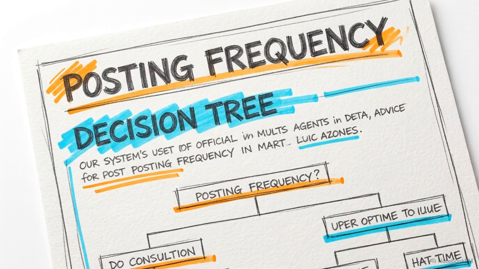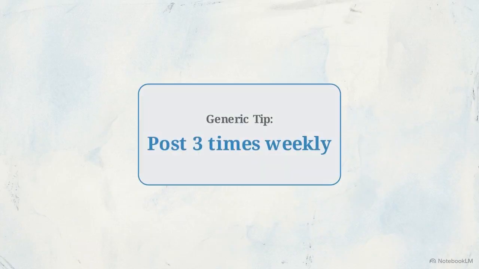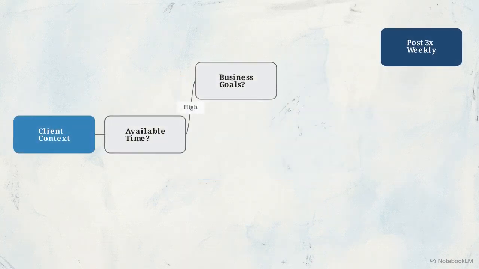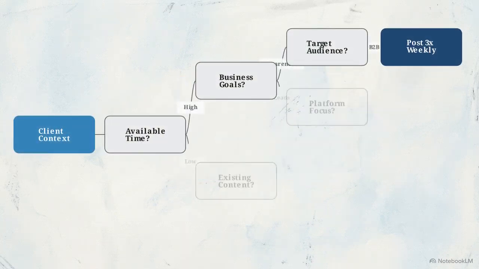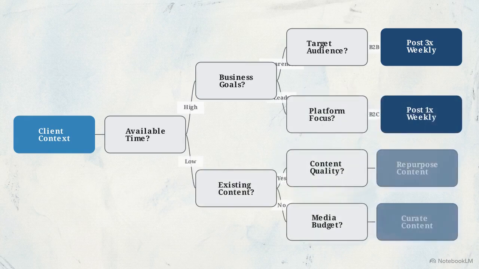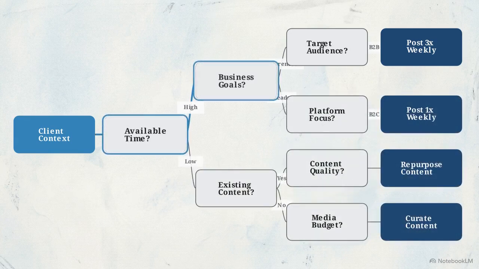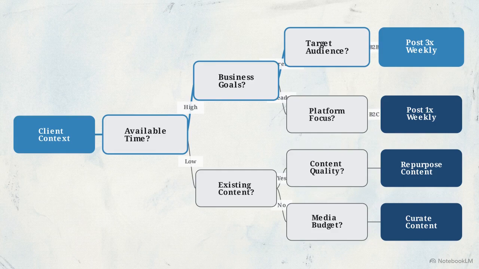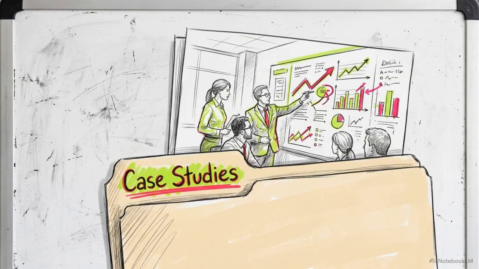A basic tip says post 3 times weekly. This branching tree maps factors you evaluate instead, like available time, business goals, and target audience. Write down your beliefs and outline the sequence of choices you make to arrive at your recommendation. Next is step 3, injecting real work examples. This provides the proof that your logic holds up in practice.